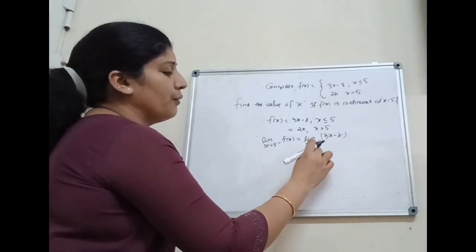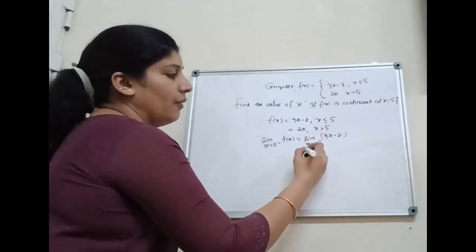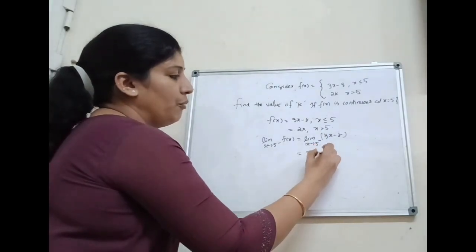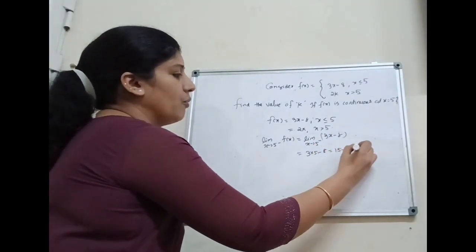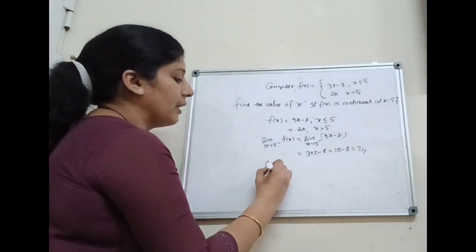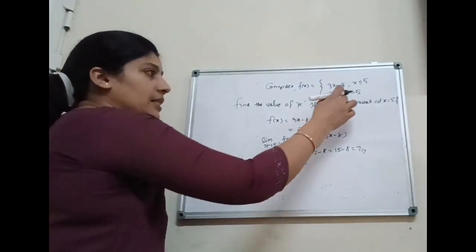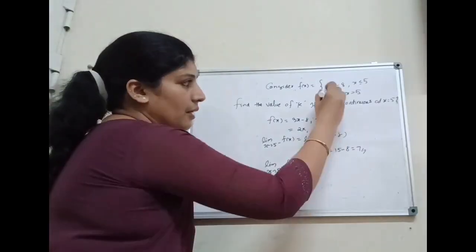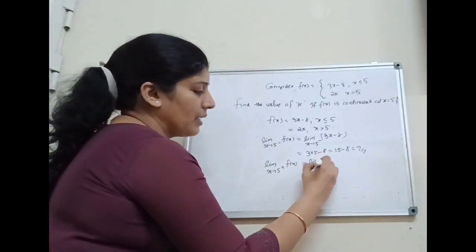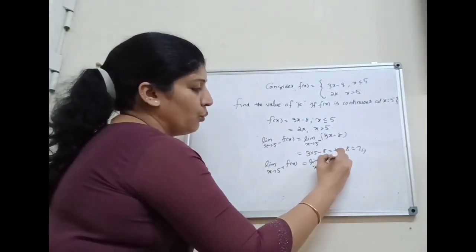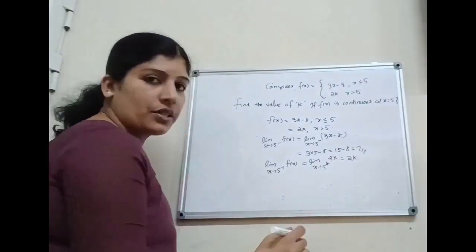That is limit x tends to 5 of 3x minus 8. What is that? 3 into 5 minus 8, that is 15 minus 8, equal to 7. Next, we consider the right hand limit, limit x tends to 5 plus f of x. The function when x is greater than 5 is equal to 2k. Therefore, limit x tends to 5 plus of 2k is equal to 2k itself, since it's a constant value.